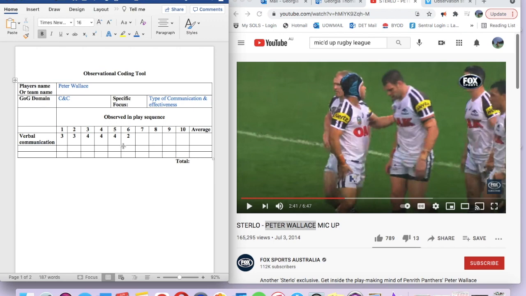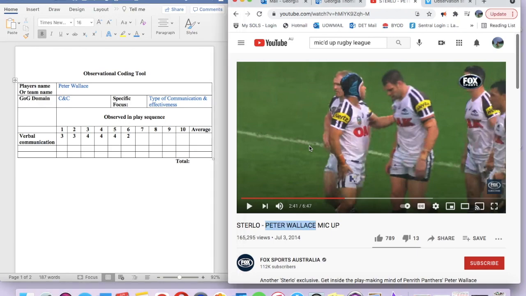There's really no outcome to that statement. It's just a general conversation instructing him you need to kick on 2. There's no real effectiveness on play there. However, if we watch the next play sequence.